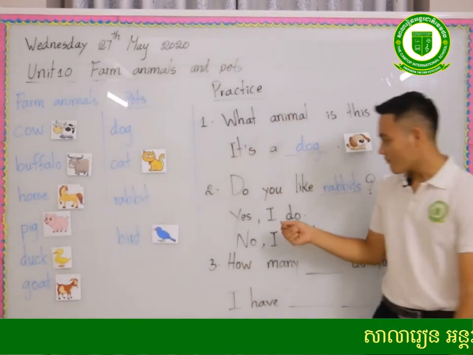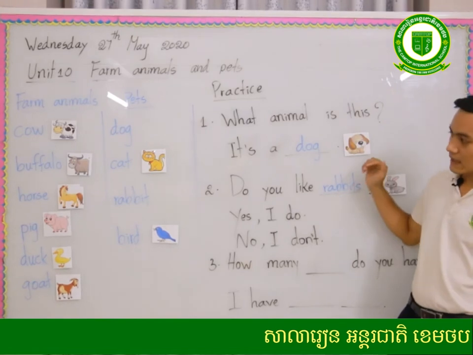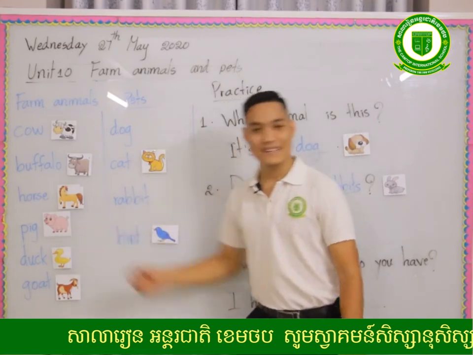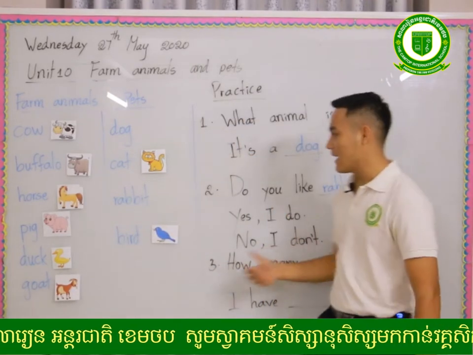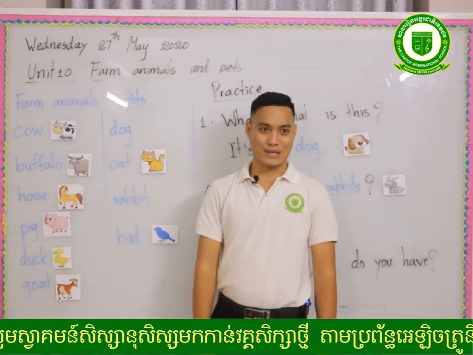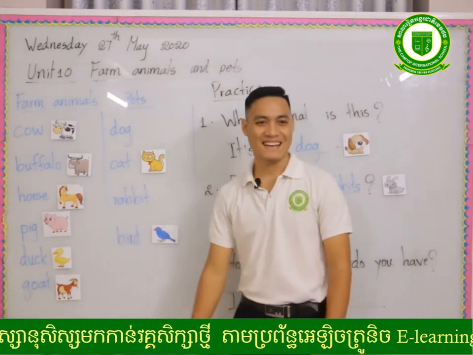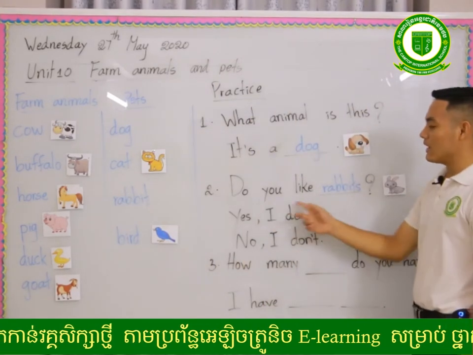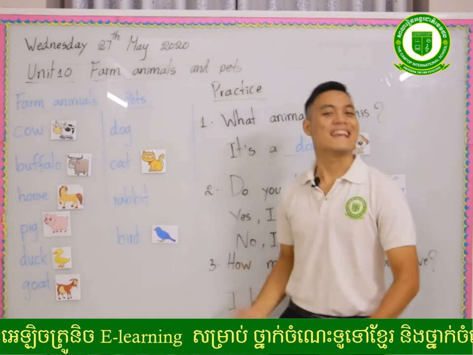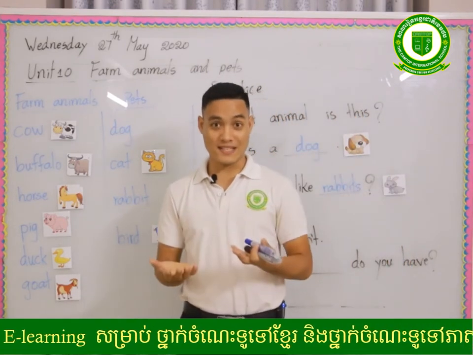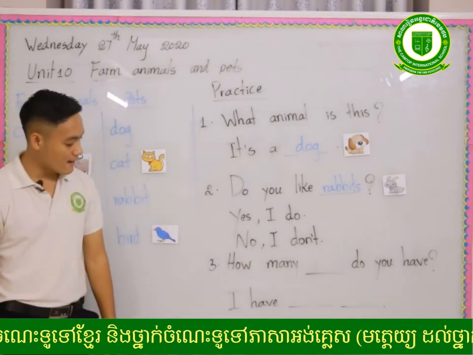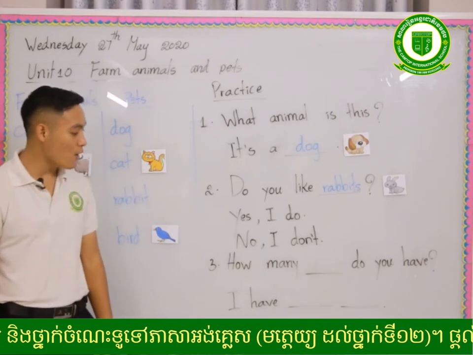When I ask you, do you like pig? You answer, no, I don't. The pig is bigger, okay? And then one more. Do you like bird? Yes, I do. Do you understand? Yes, good. Okay, now we go to the last question number 3, about how many.